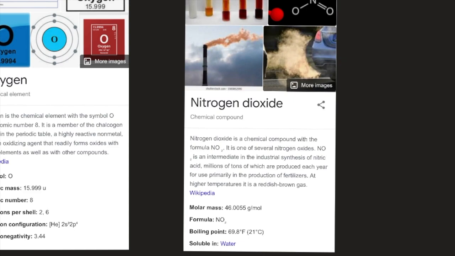At higher temperatures, it is a reddish-brown gas, according to Wikipedia. Its molar mass is 46.0055 grams per mole. Its formula is NO2. Its boiling point is 69.8 degrees Fahrenheit or 21 degrees Celsius. It's also soluble in water.